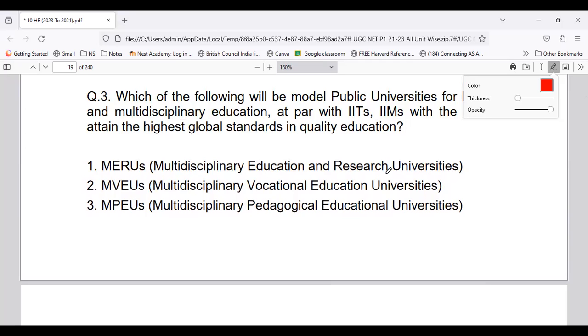So let's see question number 3, everyone. When we talk about the model public universities for multidisciplinary education in par with IITs and IIMs, it is the multidisciplinary education and research universities. So it is option A, MERU, which stands for Multidisciplinary Education and Research University. We have done one question related to this, right?